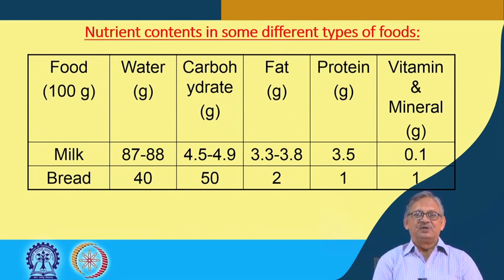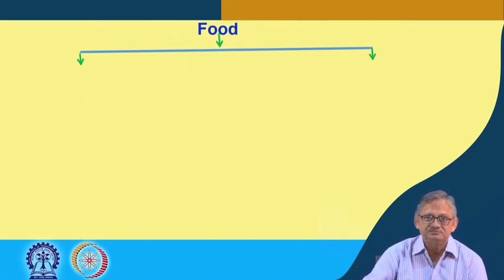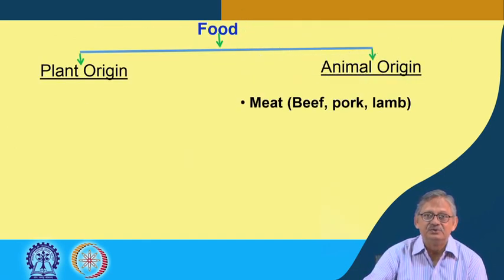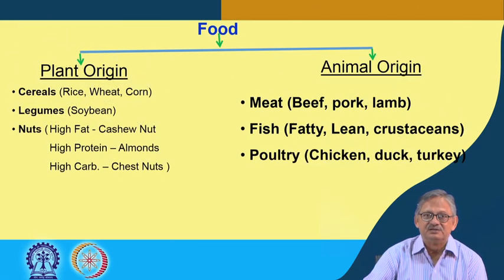We have given two examples, milk and bread, and you see that they vary widely in all the constituents or nutrients as we have described, right. So this is an example. Next we go into food; there are many types.